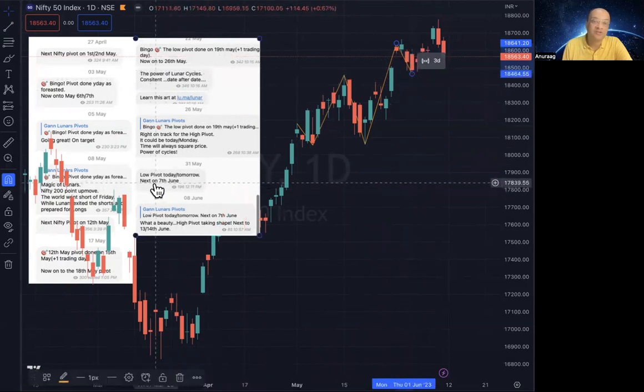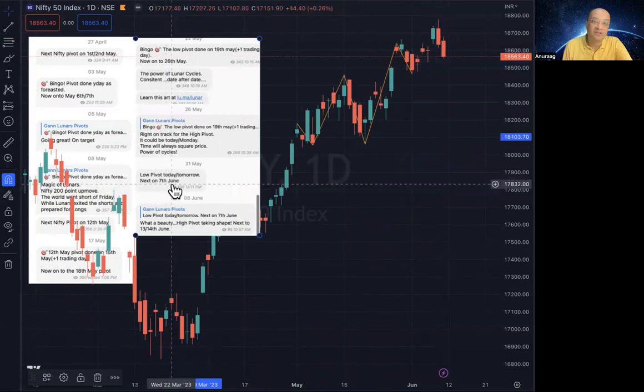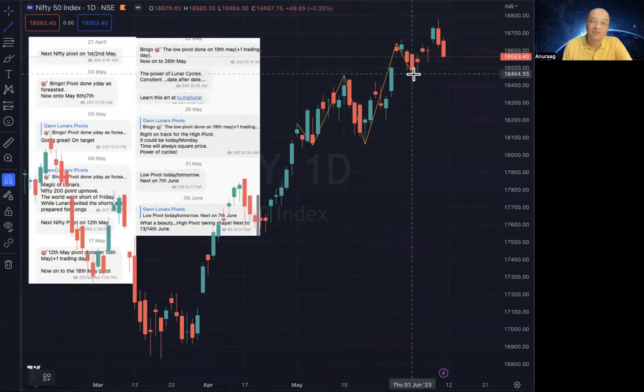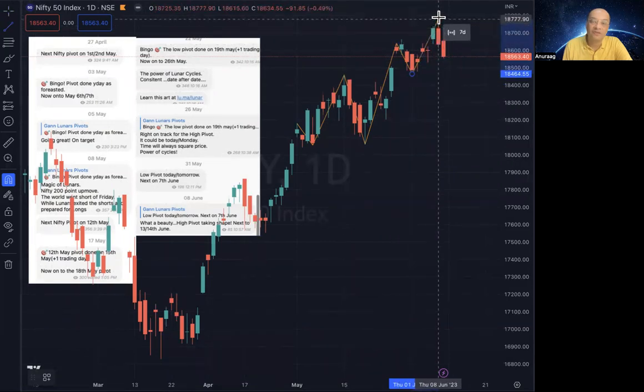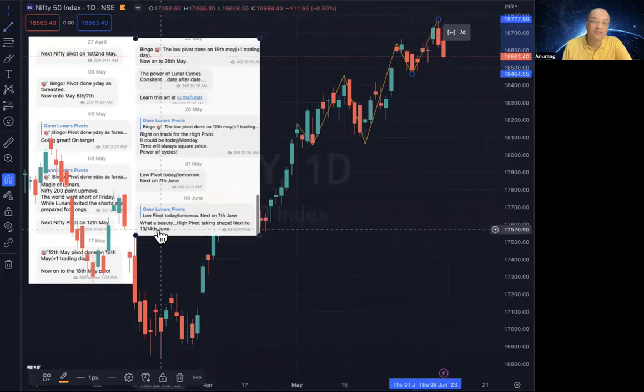Now after this we have a high pivot on 7th of June. So you see, this is a high pivot on 7th June. Again, this is one day off. And then the next one is supposed to be 13th and 14th of June, which is in the coming week.